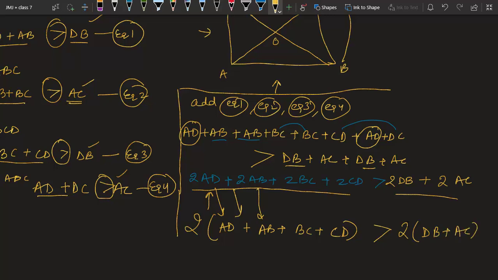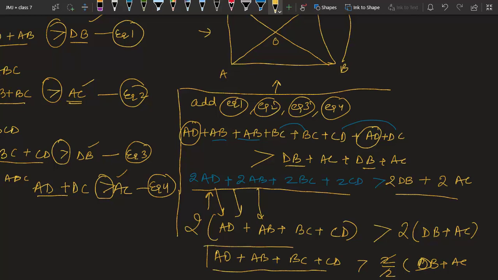Now you can observe this extra 2 can cancel each other. Why? If I take this 2 to the right hand side, it will come in division. So we will have AD plus AB plus BC plus CD more than 2 upon 2 DB plus AC. And finally these 2 will cancel and we have got what was being asked in the question, and we can say yes, it is true. Okay class, so we just have to observe what we have to prove true or false, and we have to form equations in that way only. Then only we can prove or check whether the given thing is correct or not.